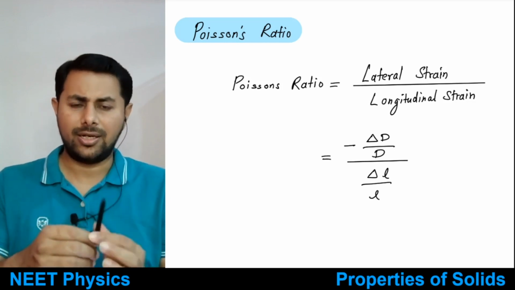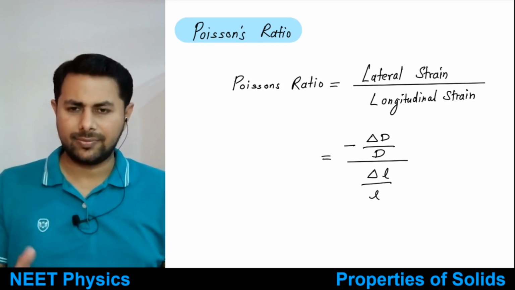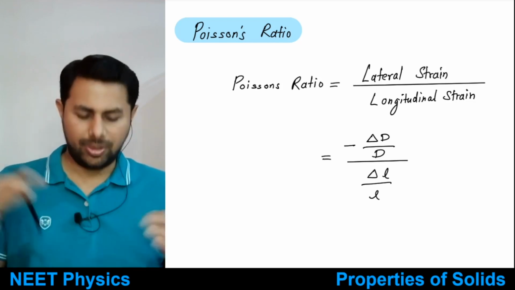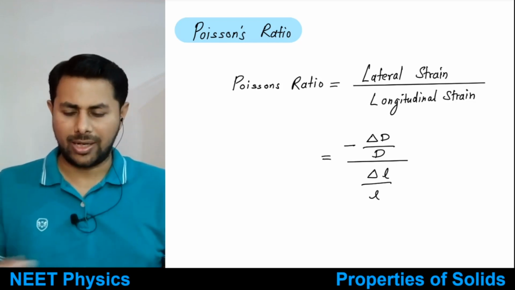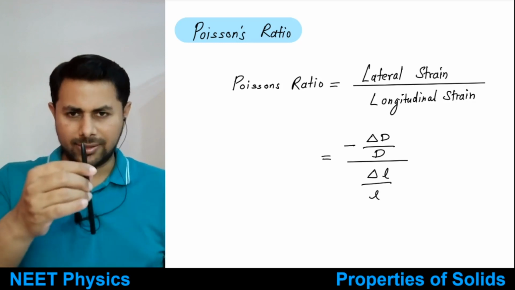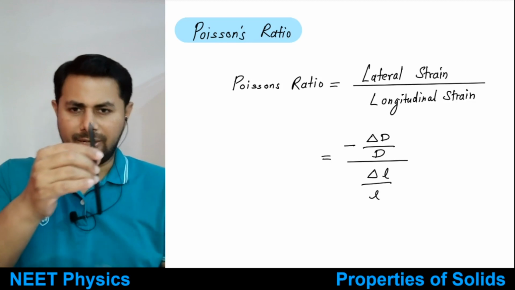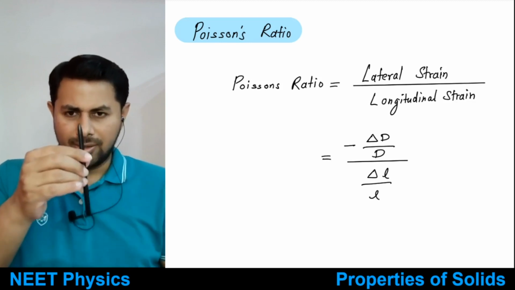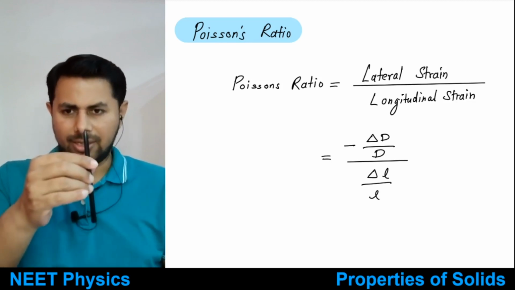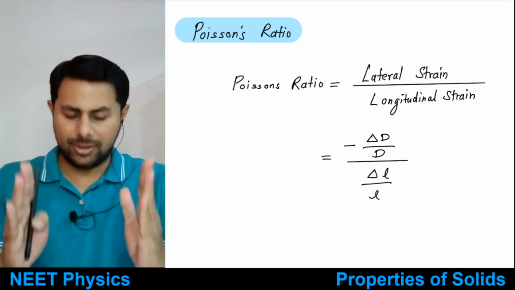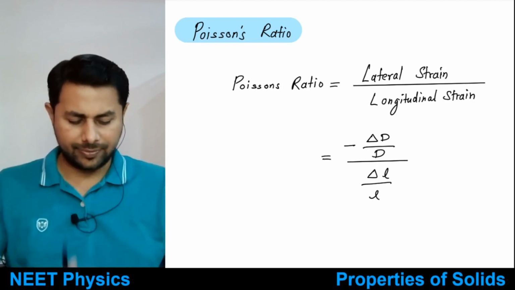The cross sectional area will decrease, right? If you increase the length, suppose there is no change in volume of the wire, then if length is increased, that means you are pulling this material this way. So its dimension is increasing in this way. So what will happen to its cross sectional area? Its cross sectional area will decrease.